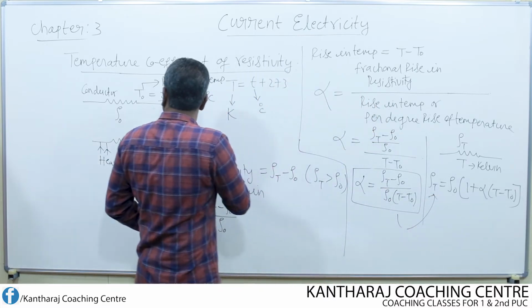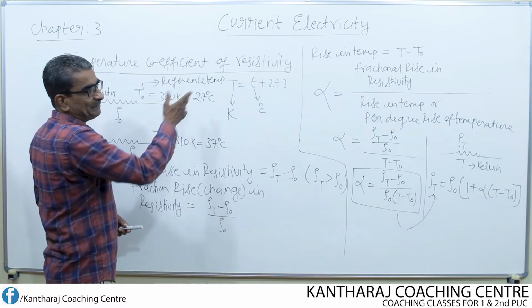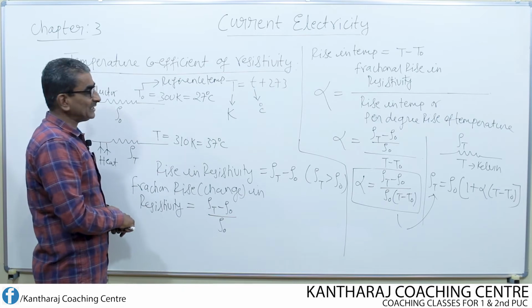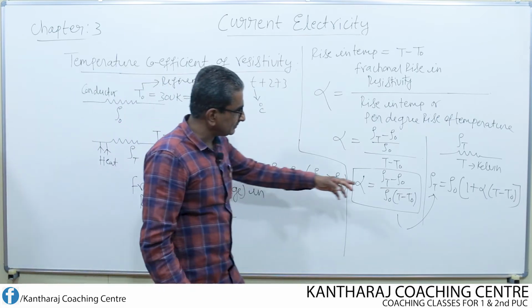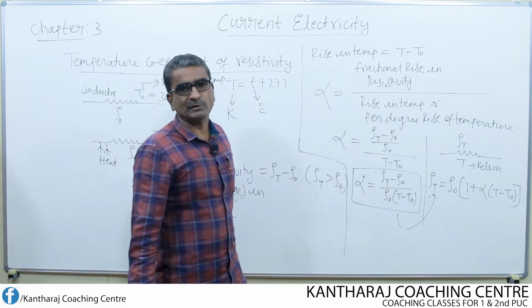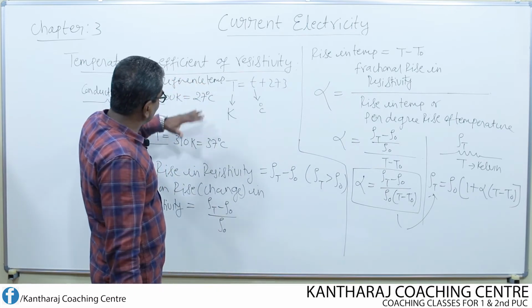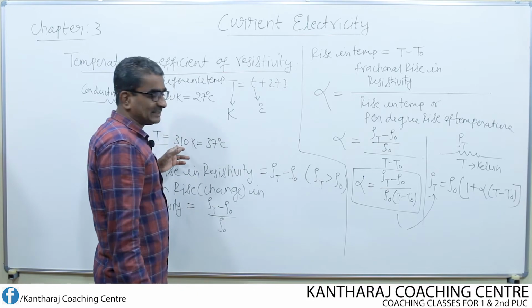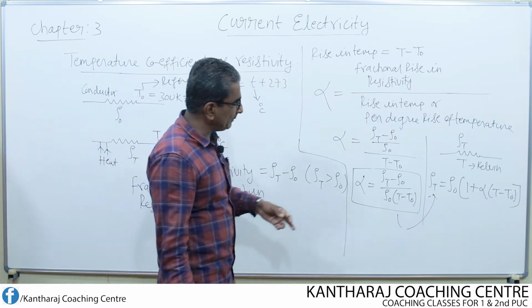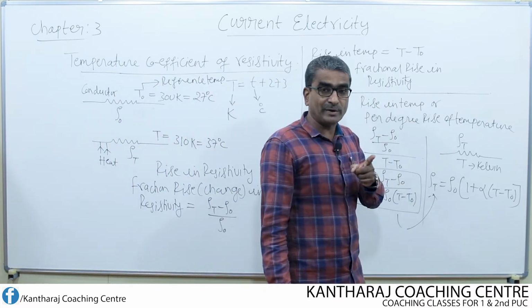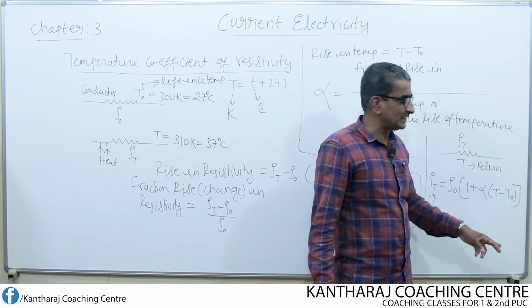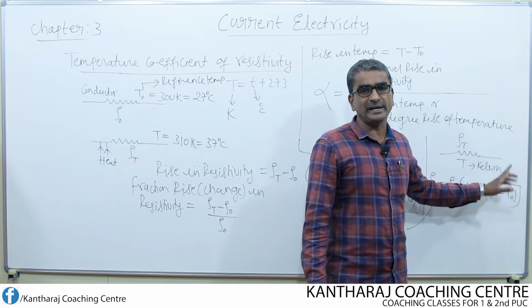So if the conductor is at a temperature, let us say 27 degrees Celsius, what is its resistivity? I can make use of this equation. Or if the conductor is at 310 Kelvin, then its resistivity at this temperature can be found by making use of this equation, provided the initial lower temperature, known as the reference temperature, is known.